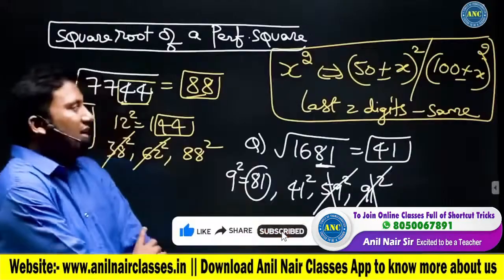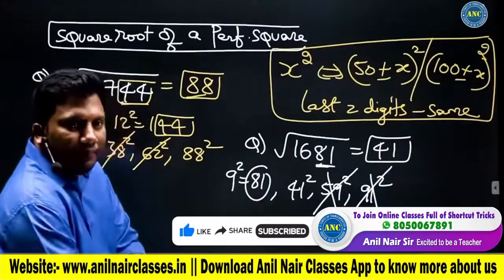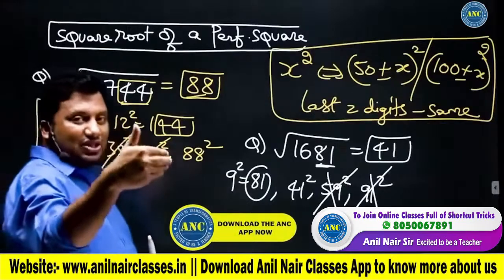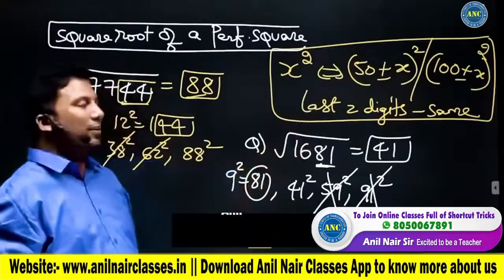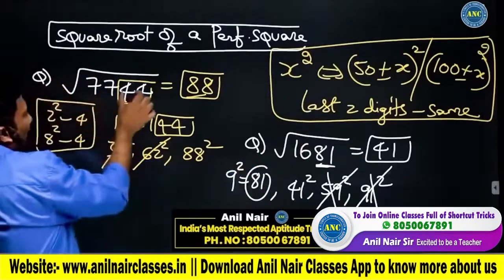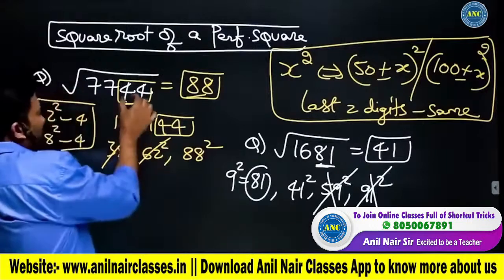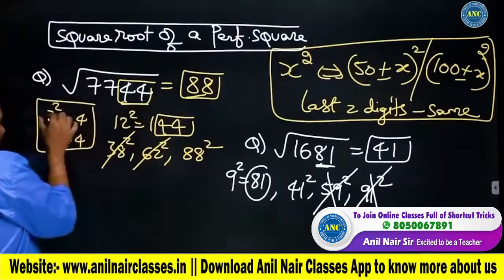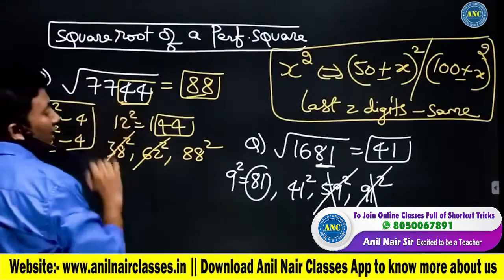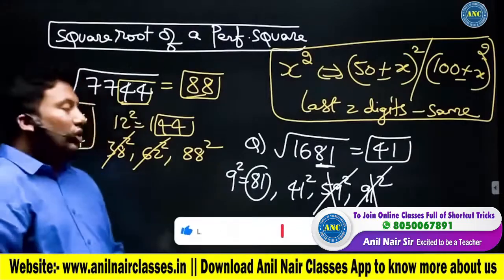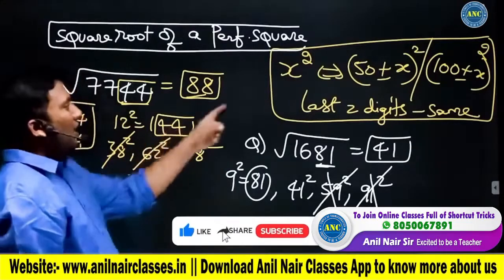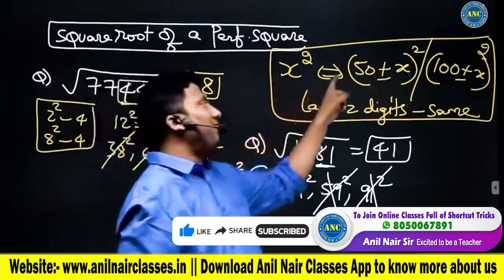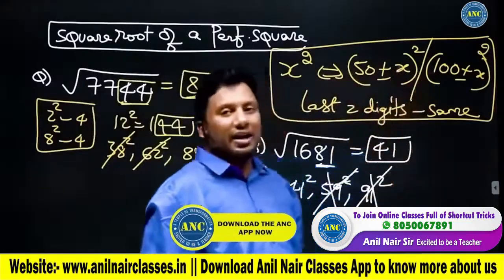Let me see. Chandan is asking me to repeat it. Chandan, for you: 7744. In case you have missed session number 2, we discussed this in session number 2. Last two digits are 44, Chandan. First thing, it is ending with 4. 8 square is 64 or 2 square is 4. The answer should end with 2 or 8. Which number on square will I get 44? 12 square gives you 144. If x is 12, Chandan, 50 minus 12, 50 plus 12, 100 minus 12.